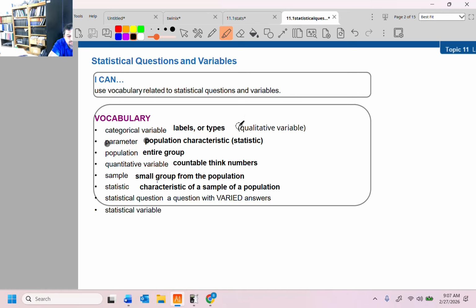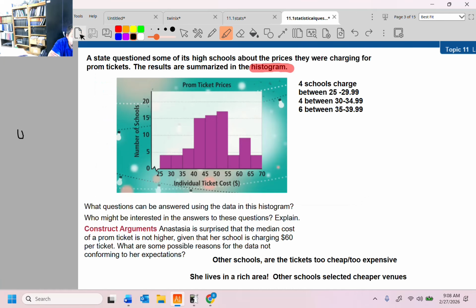Quantitative means numbers. It's a countable thing, we think about numbers. A sample is a small group of a population. A statistic is a characteristic of a sample. Statistic and sample start with an S. And a statistical question is simply a question with varied answers. It might be like, what is your favorite color? If I ask a group of people what their favorite color is, I would expect different answers as opposed to just asking one person. All right.